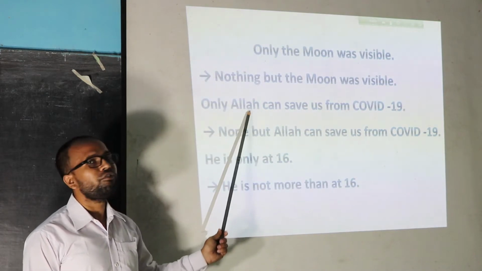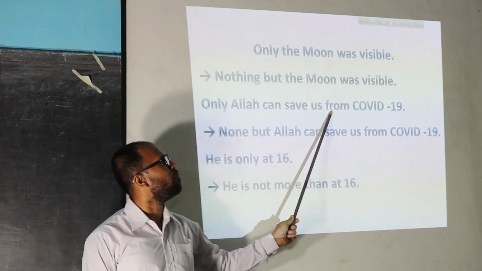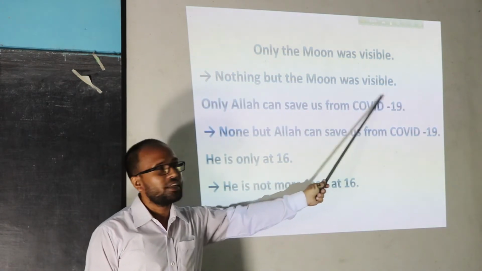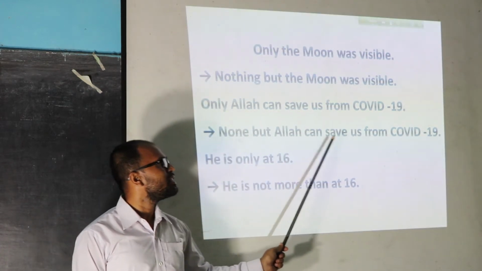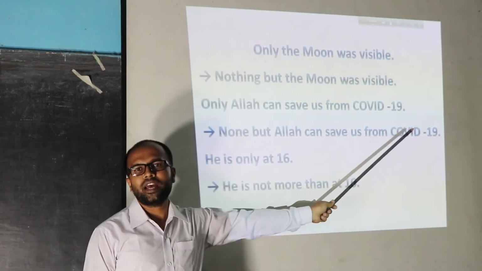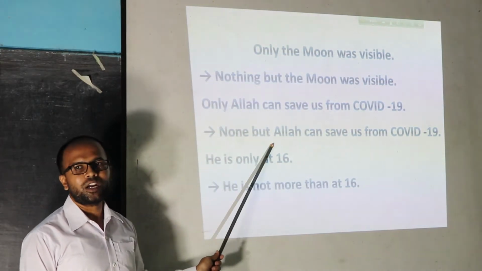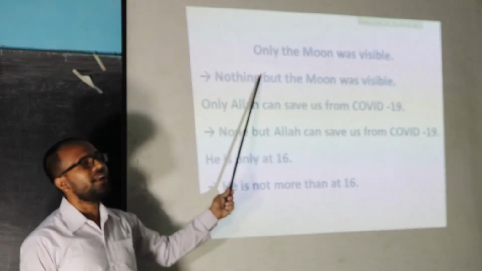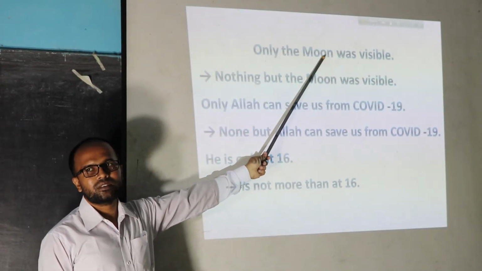So we can learn from this example: Only Allah can save us from COVID-19. The answer is: None but Allah can save us from COVID-19, because here only indicates a person, and in the first sentence only indicates a substance.